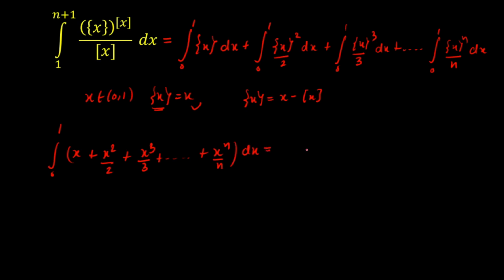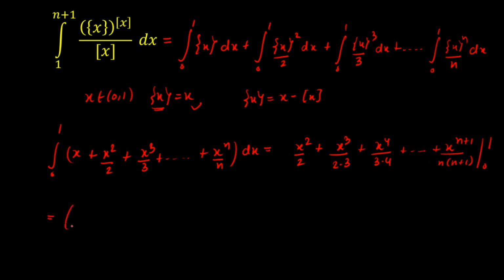Now I'll integrate all. The first one will be x square by 2, plus next is x cube divided by 2 into 3, plus x raised to power 4 divided by 3 into 4, and so on and so forth up to x raised to power n plus 1 whole divided by n into n plus 1. Now here the lower limit is 0 and the upper limit is 1. Now I'll put the upper limit here.